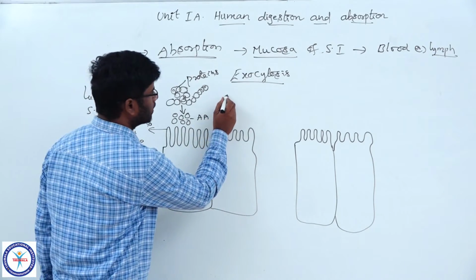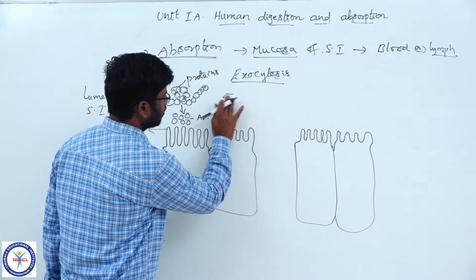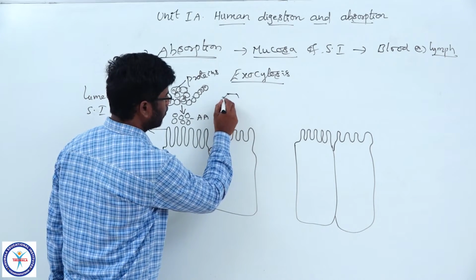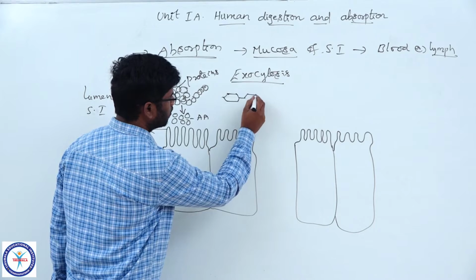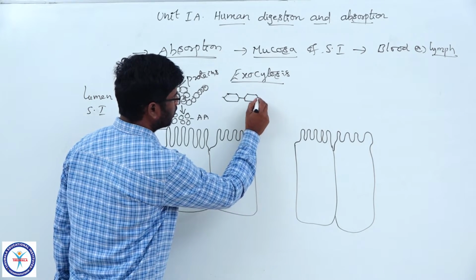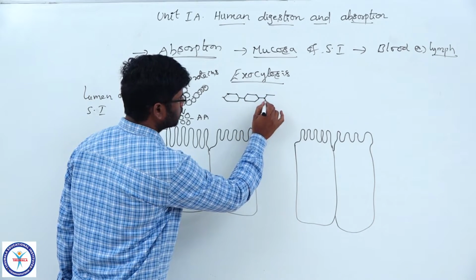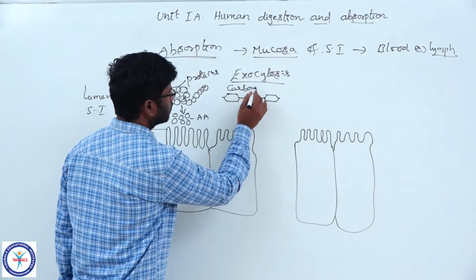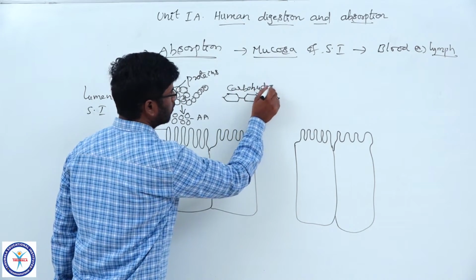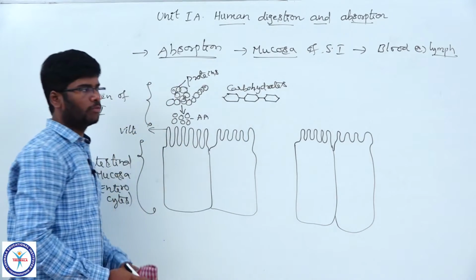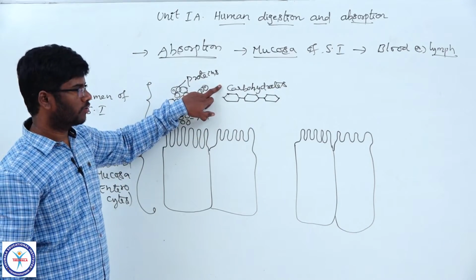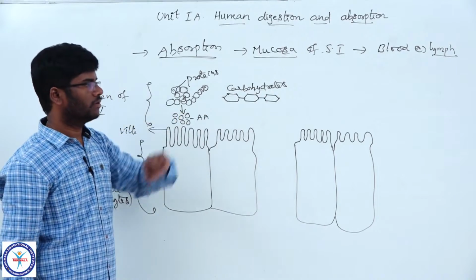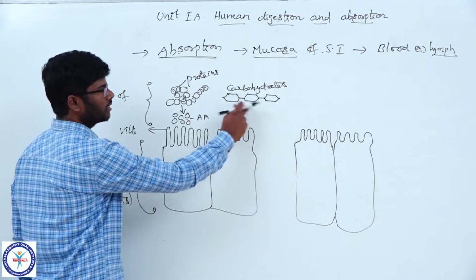Next come to carbohydrates. Carbohydrates, particularly polysaccharides, are complex molecules made of a number of monosaccharides like glucose.